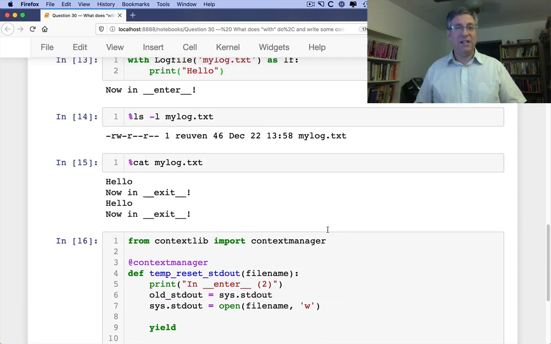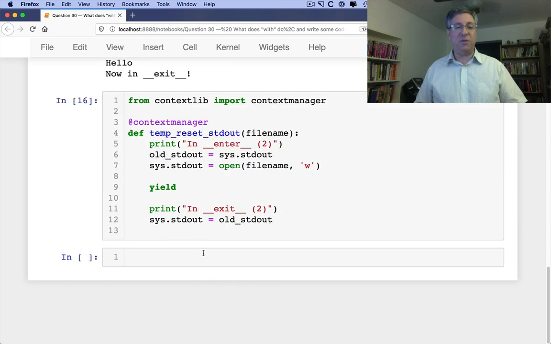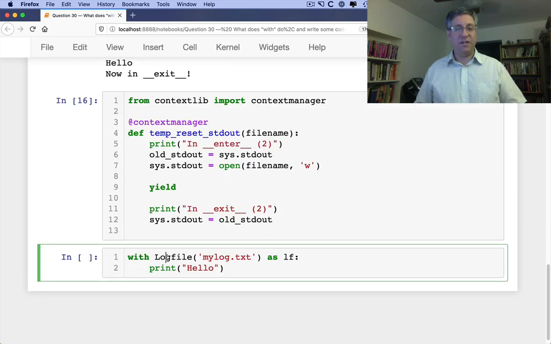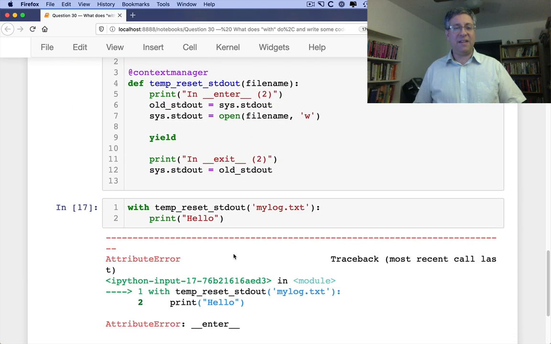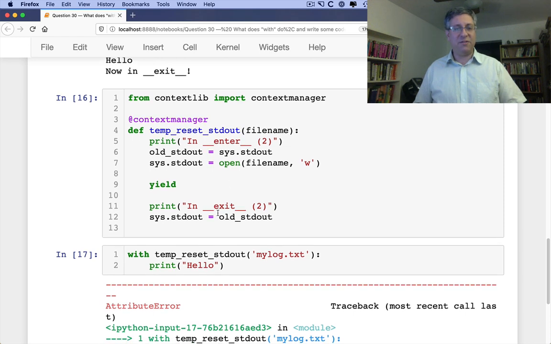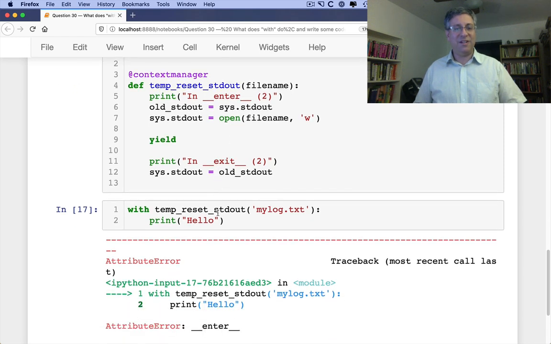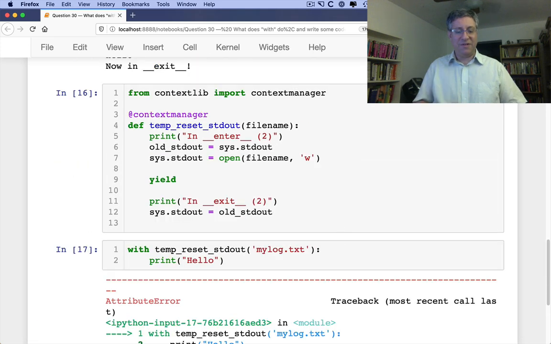Let's just do this, except I'm not going to use the log file class. Rather, I'm going to use my temp_reset_stdout. I'm going to say here temp_reset_stdout. I don't even need LF there. And now when I do that, oh wait, it didn't like that. Enter. What did it not like? What did I do wrong here? Reveals context manager, and of course, print hello. And of course, let's see what if I do. This should not make any difference whatsoever.